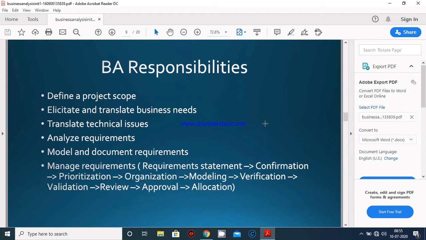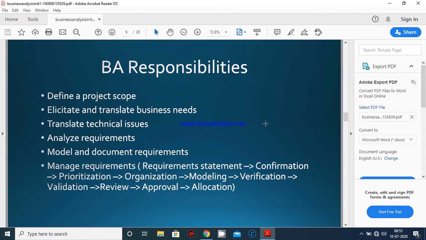So, what are the responsibilities of business analysis in information technology? Before going into the topic, I want to say, as I told you earlier, business analysis plays an important role. He is a mediator, a main pillar between the customer and the organization's development team. So the BA, business analyst, has lots of responsibilities. Some of them I mention here.